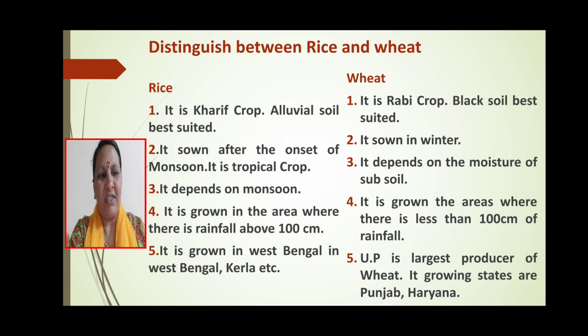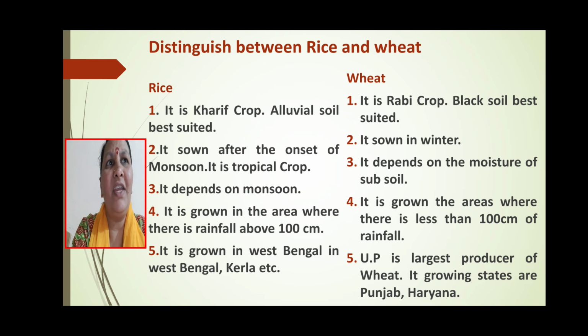So next, commercial crops. Sugarcane. India is the second largest producer of sugarcane in the world, next only to Brazil. It is the main source of sugar, gur and khandsari.